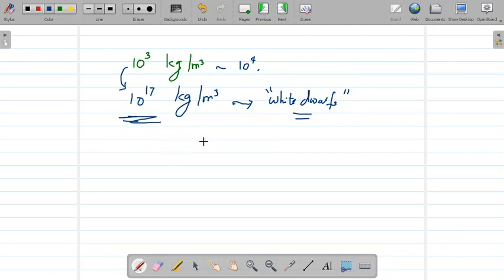So I have a question for you. You try to think about it and try to come up with an answer. The density of the nucleus is 10^17 kilogram per meter cube, right? And every material is composed of nucleus and electrons. Then why does the density of materials decrease so largely when they condense into matter?